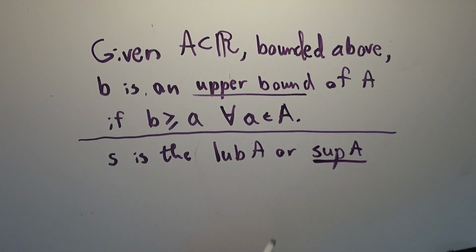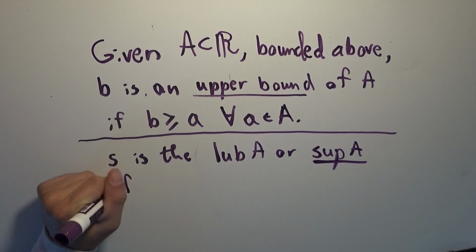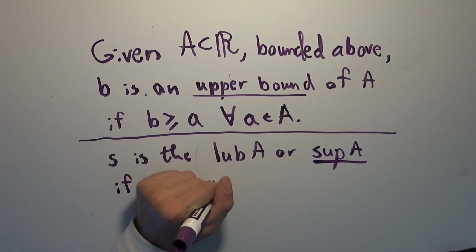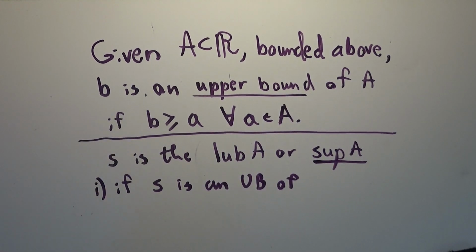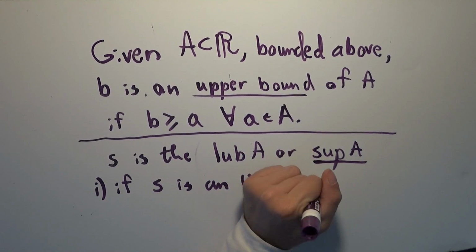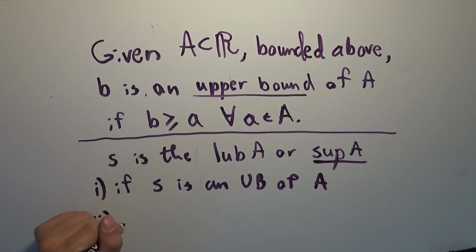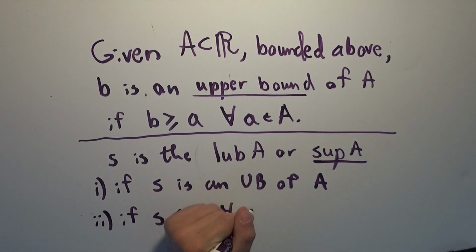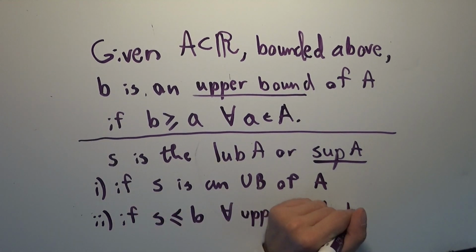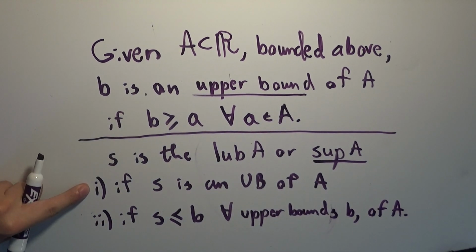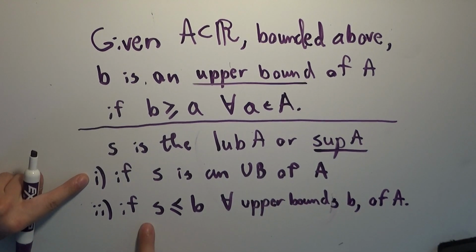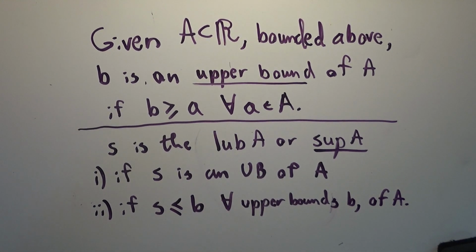So S is the least upper bound or supremum of A if, requirement 1, S is an upper bound of A, and 2, S is less than or equal to b for all upper bounds little b of A. So what this is saying is that if S is an upper bound of A, and S is less than or equal to every other upper bound of A, then S is the least upper bound of A.